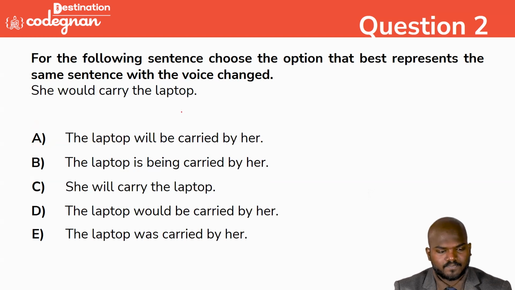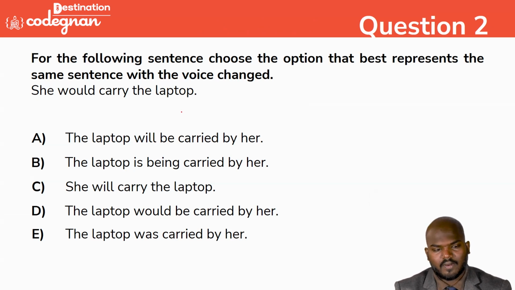So laptop will be, no, sir. We don't have any kind of will here. Many people will mark option A only because would is here, and they will think of will in their mind, but it will not be there. The laptop is being, we don't have any options with respect to the continuous here.